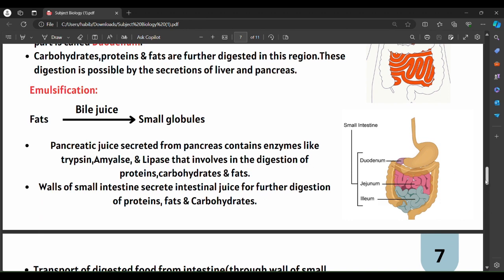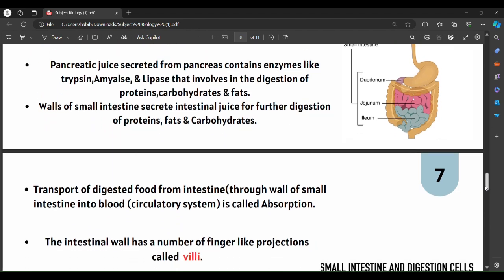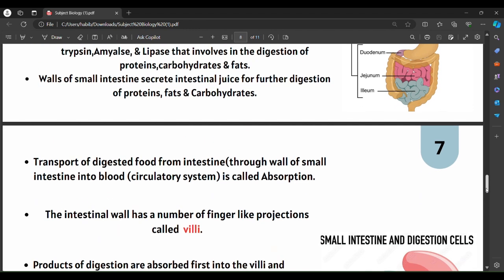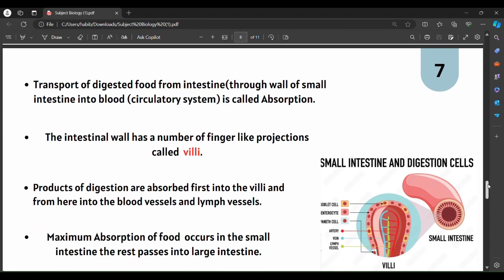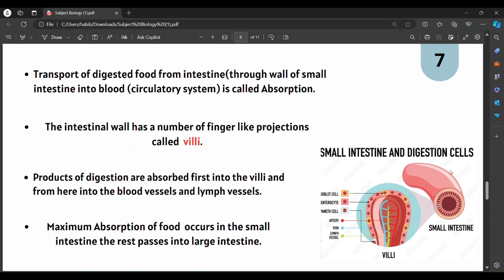Once the digestion is complete, this digested food will be transported from the intestine through the walls of the small intestine into the blood, that is the circulatory system, and the process is said to be absorption. As you can see, the inner lining of the small intestine has finger-like projections, and these are called villi.